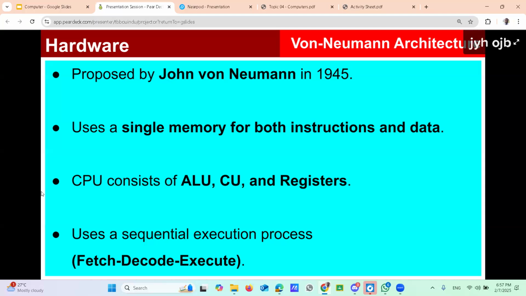There's a cycle there. We should be familiar with that cycle, not in depth, but we want to know simply how instructions are executed. Right, that's the von Neumann architecture. Any questions? Can you understand? Is it clear?